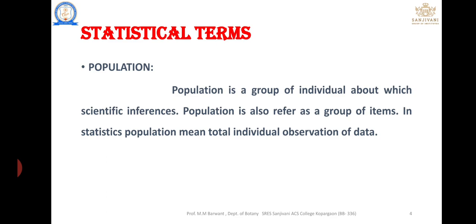That is a simple concept. I always remember that population is nothing but the number of individuals present in a living area at a given time. That is known as population. Same thing in statistics. Population is nothing but the group of atoms. In statistics, population means the total individual observations of data. That is known as statistics.